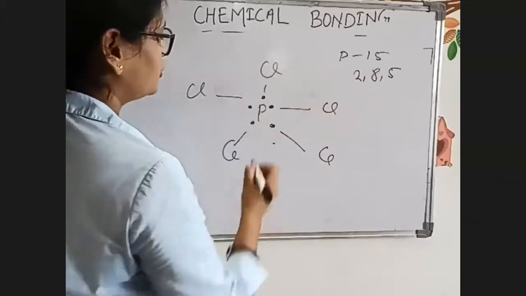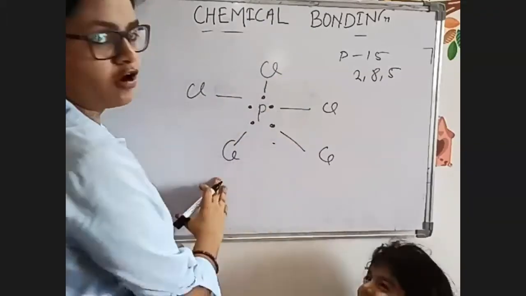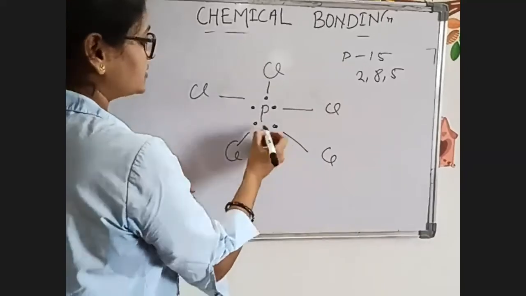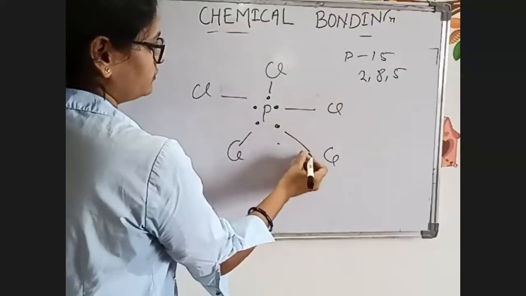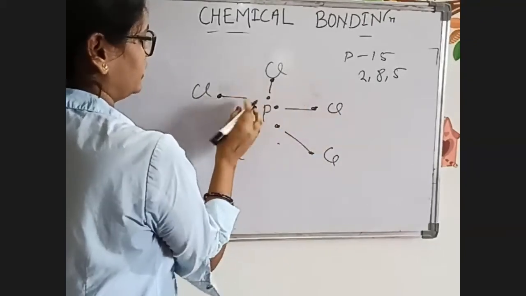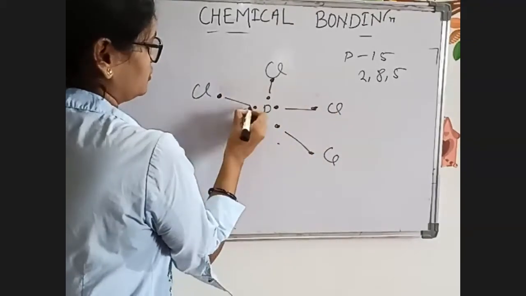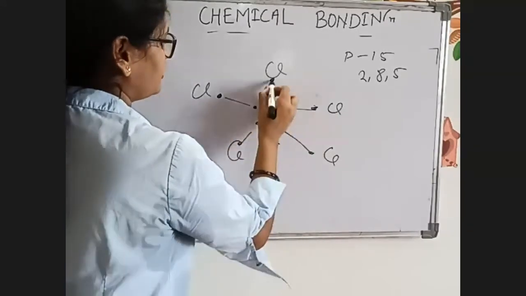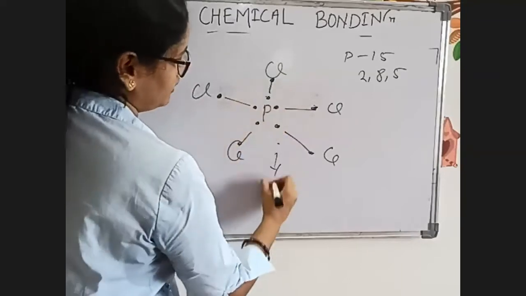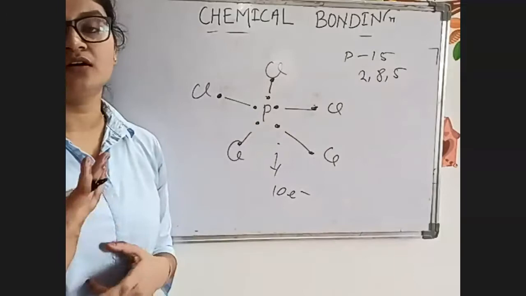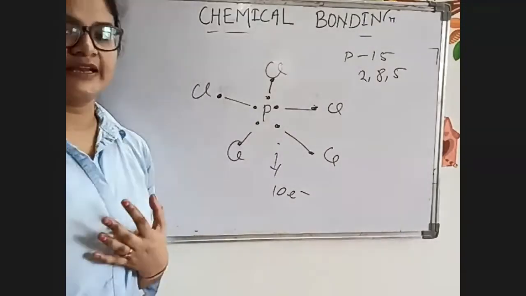Like this. So now here the chlorine octet is completely filled. For phosphorus, it is 1, 2, 3, 4. I should write it like this, so it will be better to understand. 1, 2, 3, 4, 5, 6, 7, 8, 9, 10. So here we have 10 electrons. So this is an example where the central atom has more than 8 electrons.